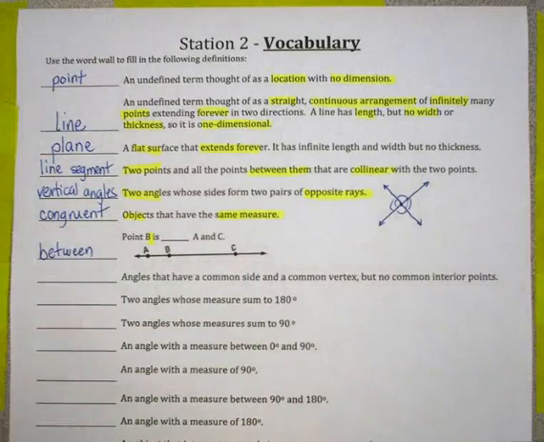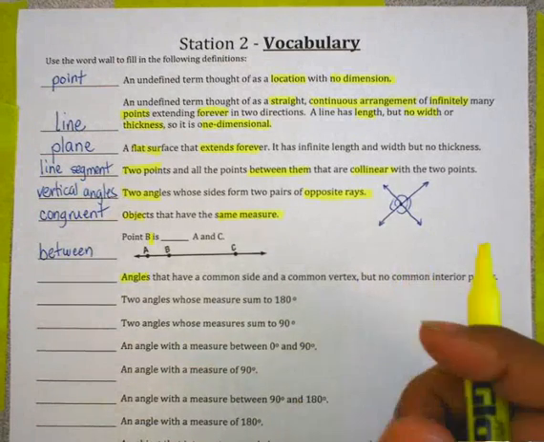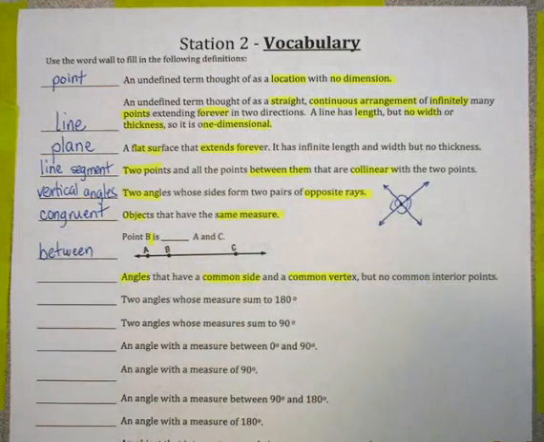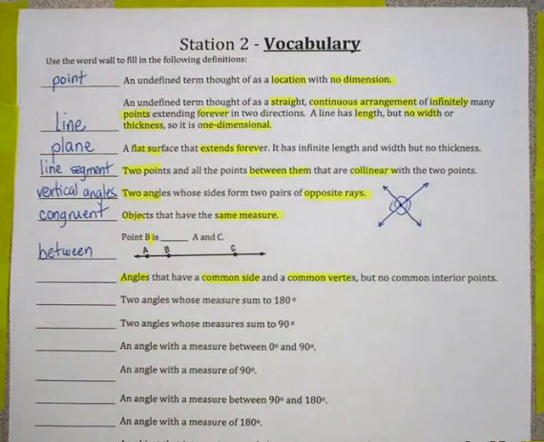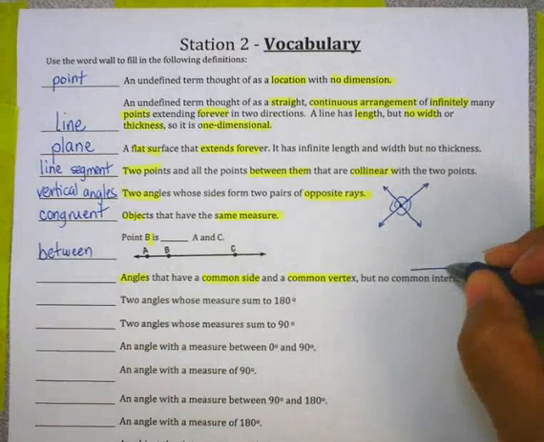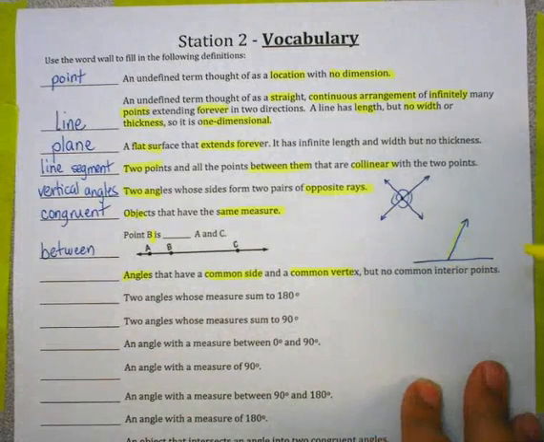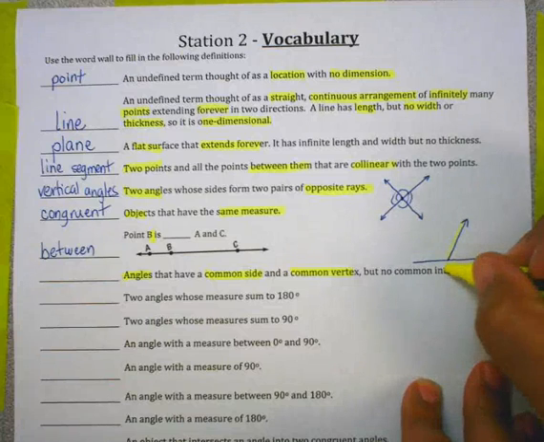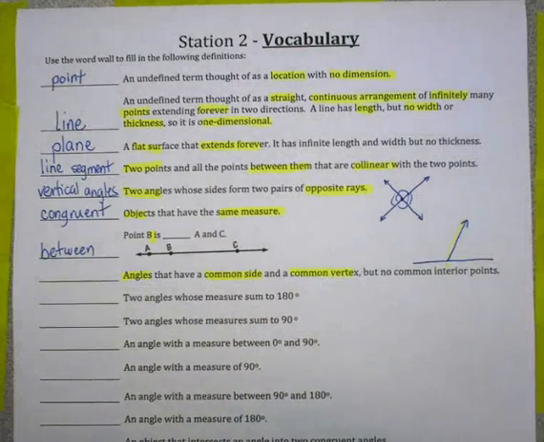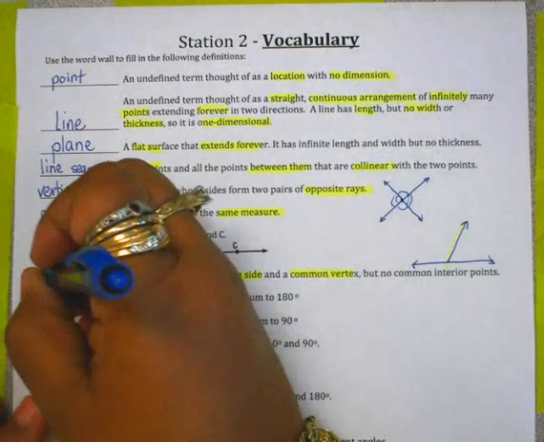If we're looking at naming angles, what is the vocabulary of angles that have a common side and a common vertex but no common interior points. So you can imagine then we have angles that have, this would be our common side right here. This would be our common vertex right here. But you notice there's no common interior points. There's no overlap. Those are called adjacent angles.